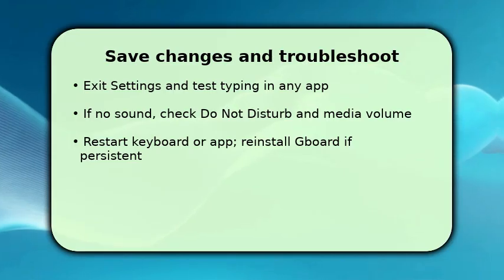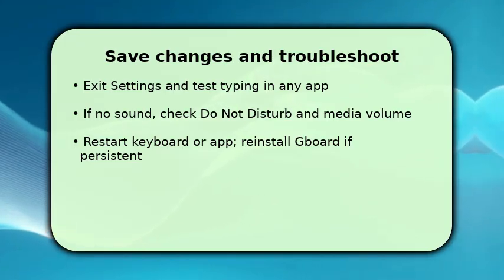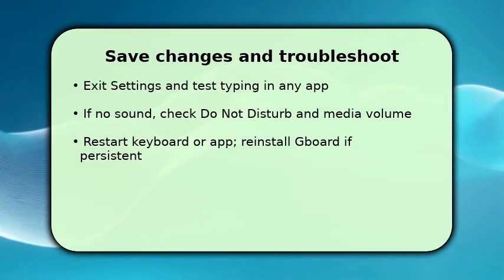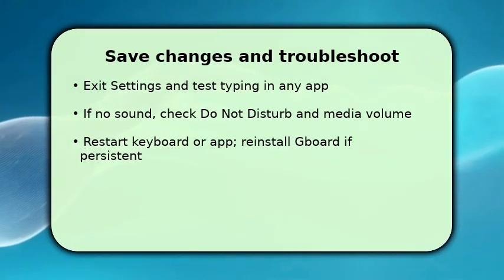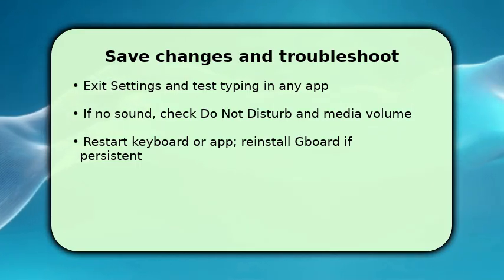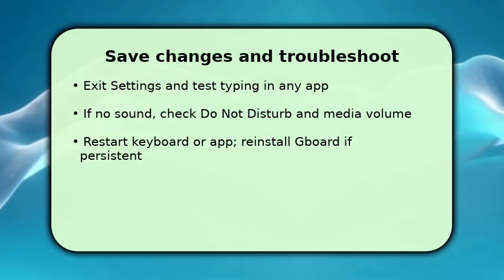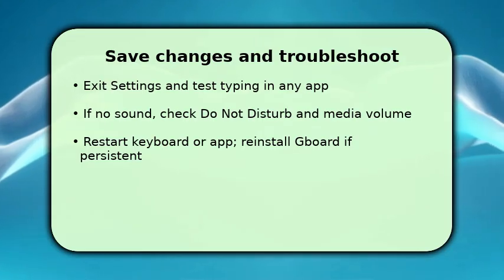If you don't hear anything, check Do Not Disturb and System Media Volume first, because those commonly mute keyboard clicks. If sound still fails, toggle Gboard off and on in system keyboards or force stop the app and reopen it. As a last step, restart your device or reinstall Gboard. This clears permission glitches and usually resolves lingering issues quickly.